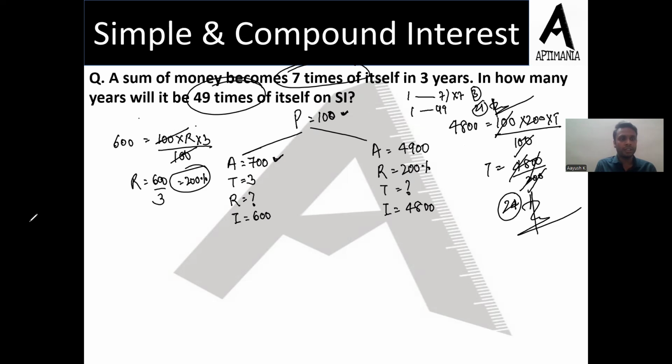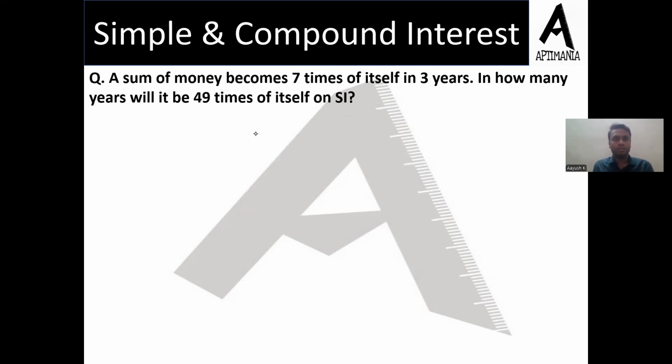So I hope that's clear. The correct answer is 24 years. There is an alternate method available to it, and we'll discuss that as well. What is happening is we're converting this P into 7P. So just tell me, how much interest are you getting if your P is getting converted into 7P? Can I say 6P? And in how many years? 3 years. So 1P will come in how many years? Simply 3 by 6, that is 1 by 2 years.